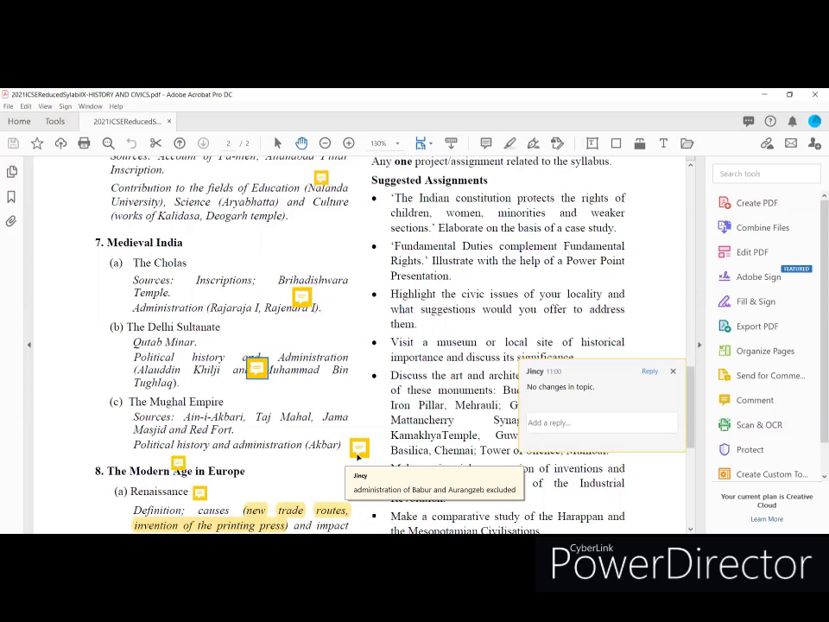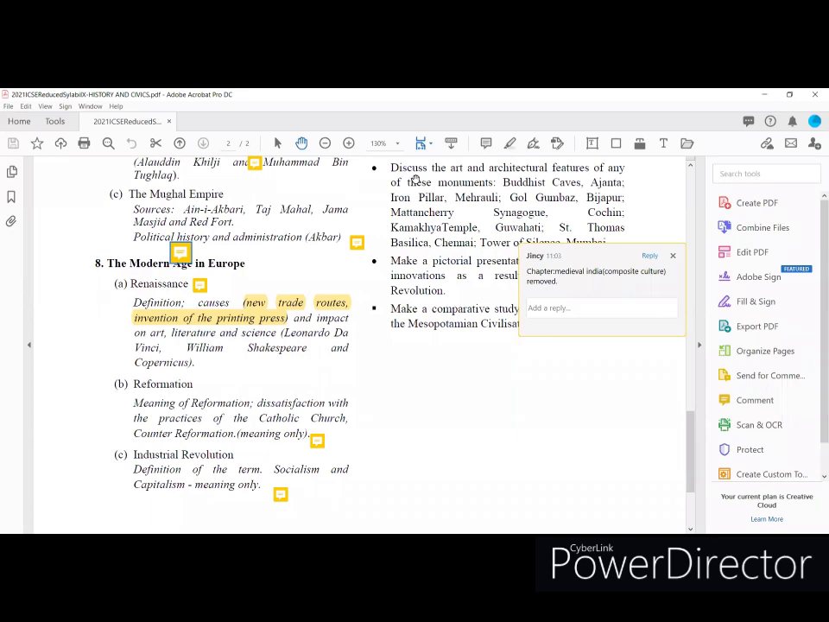But sources are there: Aini Akbari, Taj Mahal, Jama Masjid and Red Fort. Here is the reduced part, administration of Babur and Aurangzeb. That is the reduction, the reduced part we got from the syllabus of the Mughal Empire.